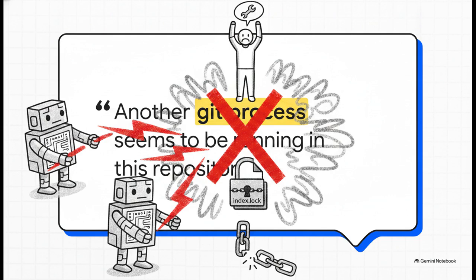Oh man, if you've used Git, this error message has absolutely given you nightmares at some point. Git uses file-based locking to protect the repository. So when 2 autonomous agents try to stage code at the exact same millisecond, boom, you get this fatal index.lock error. And if an agent process happens to crash while holding this lock, the entire fleet freezes until a human manually intervenes. It's just a complete bottleneck.